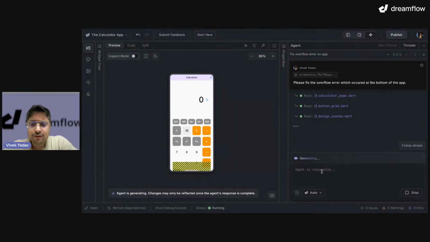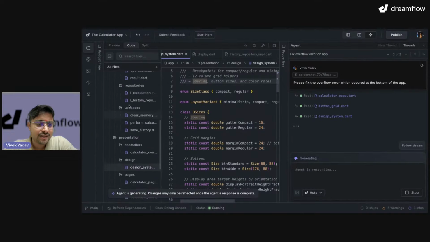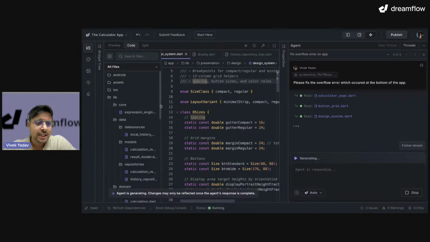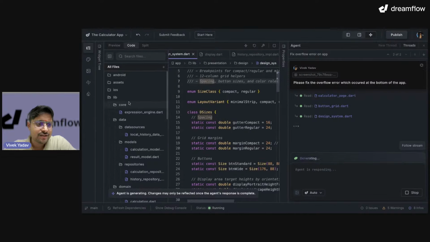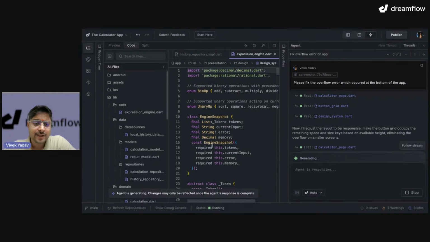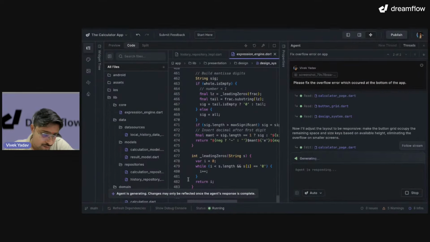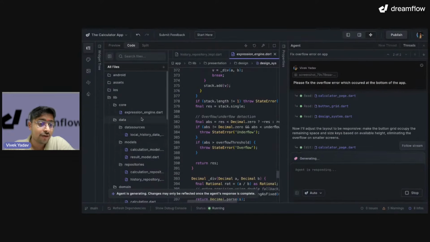Let's also look at the code and see what the complexity of our code is. In the lib, I have core where I have the expression engine. That's good, and it expands to over 500 lines. Wow.